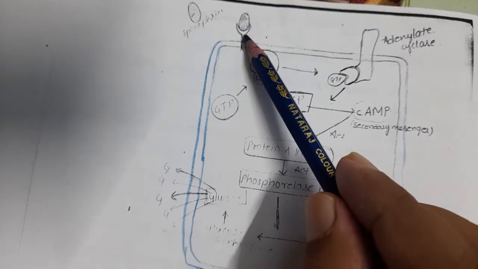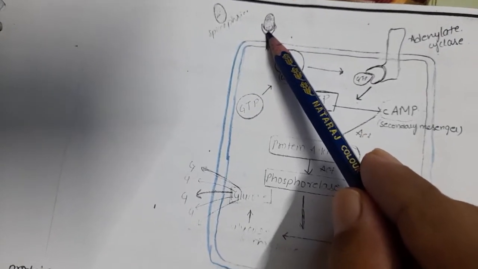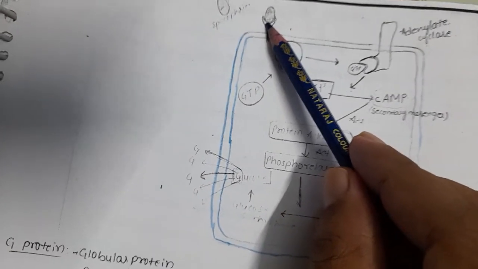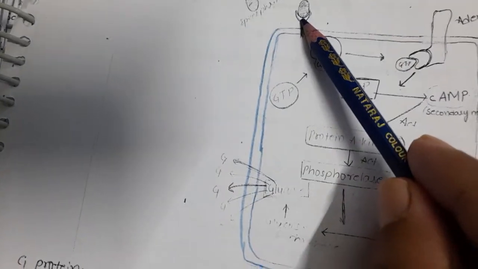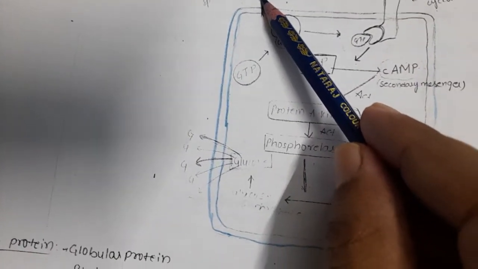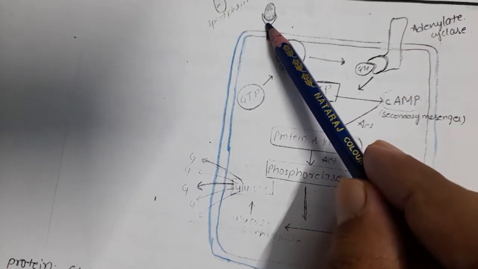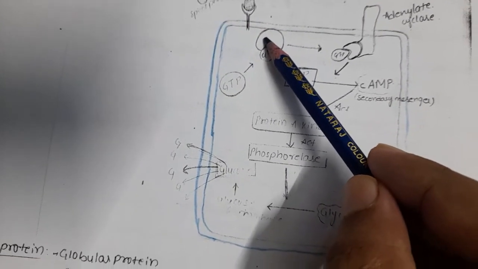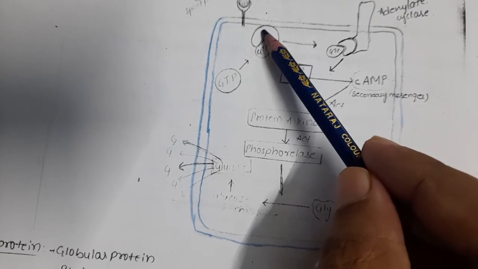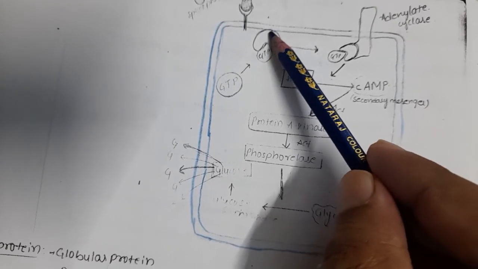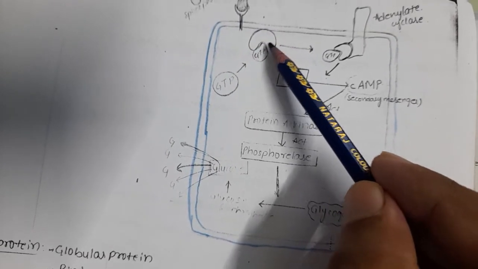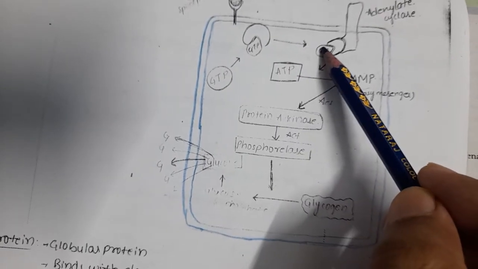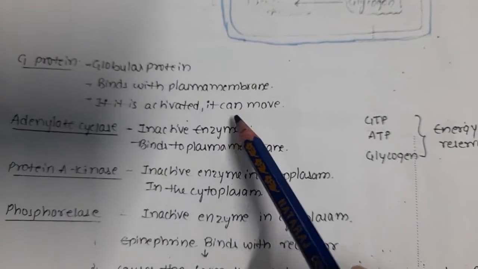Again, we completed the receptor part: a protein which bonds with the plasma membrane, the hormone binds with the receptor, and a specific hormone has a specific receptor. Now the G protein, a globular protein, binds with the plasma membrane, and if it is activated, it can move.